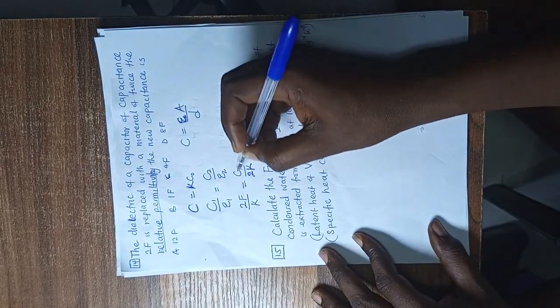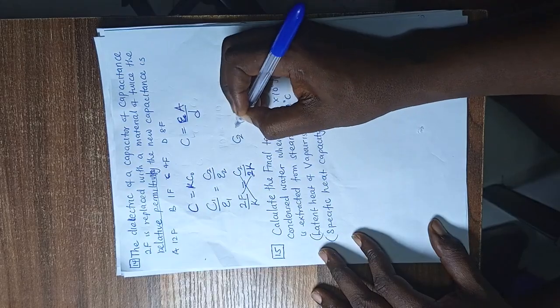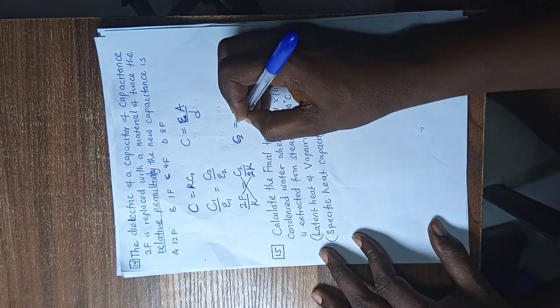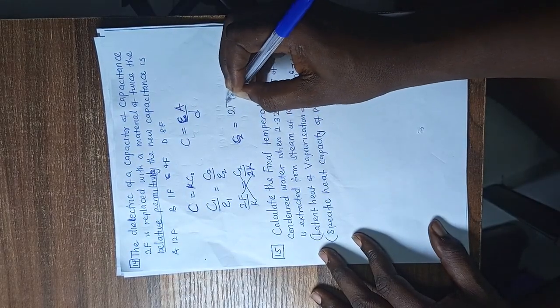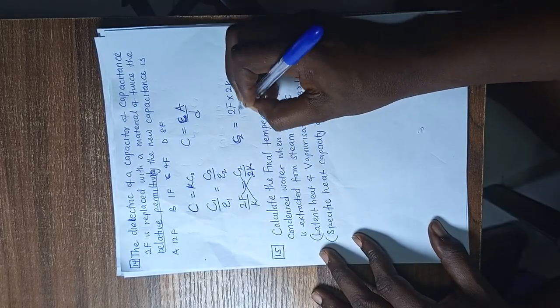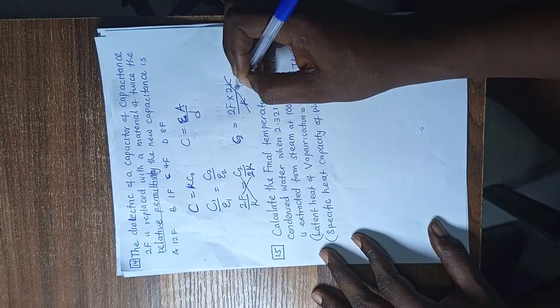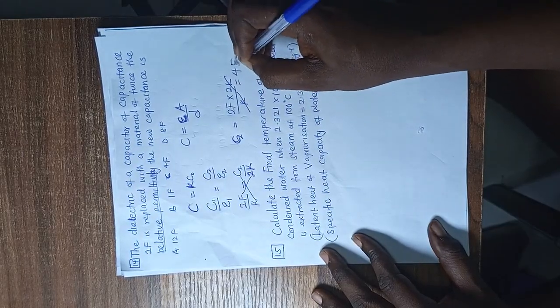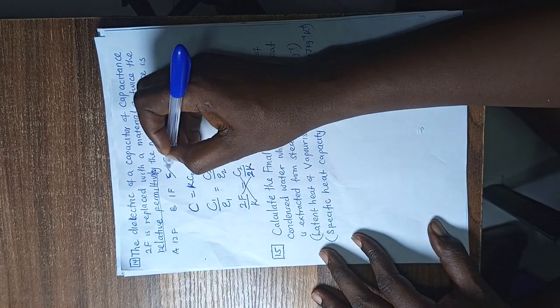Now with 2K, our C2 formula, which is the new capacitance of the capacitor, will be 2F times 2K over K. This K will cancel this K, so I would have 4F. So 4F is our answer.